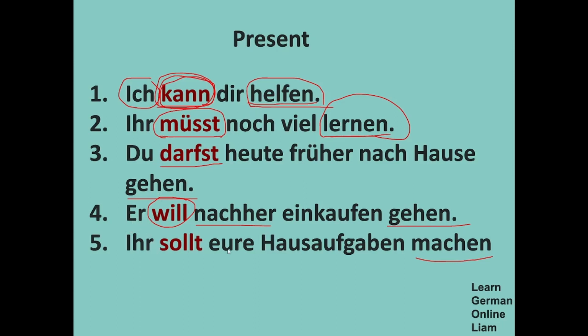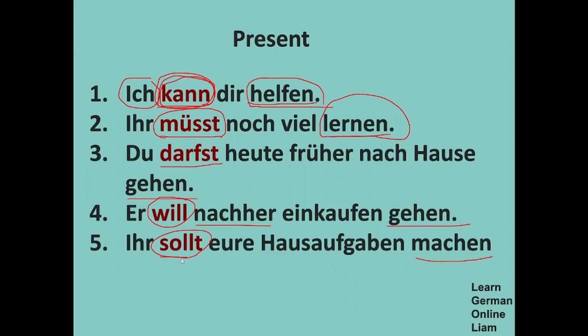Ihr sollt eure Hausaufgaben machen. You should do your homework. It's like you must do it, right? Sollen is like you should do it, like it has to happen. It's not like you may or you may not. It is like you must. Somebody saying, ordering, hey, ihr sollt eure Hausaufgaben machen. That means you have to do that.